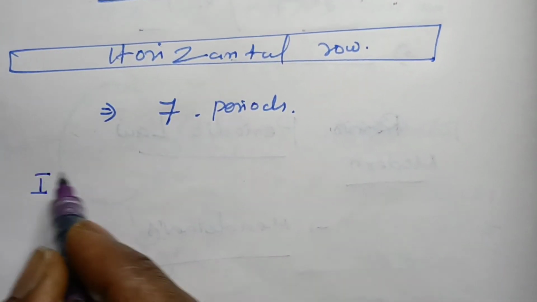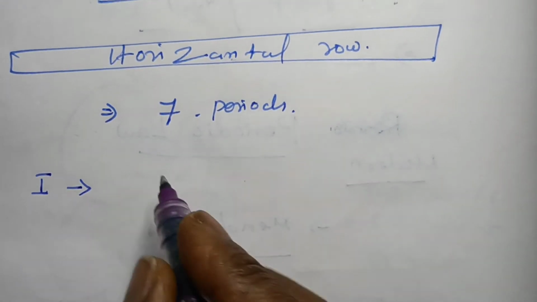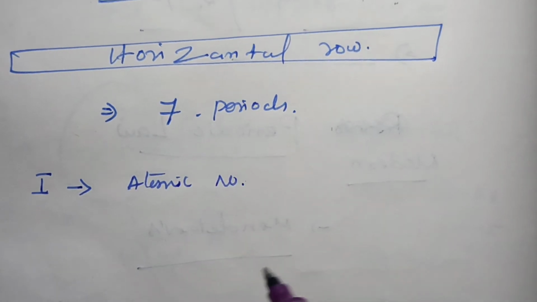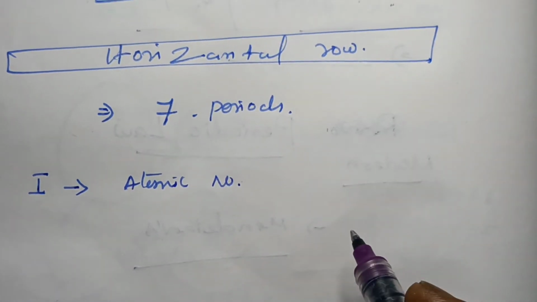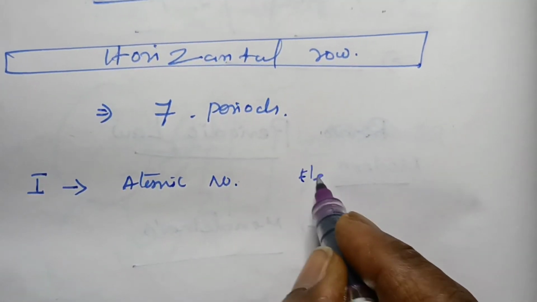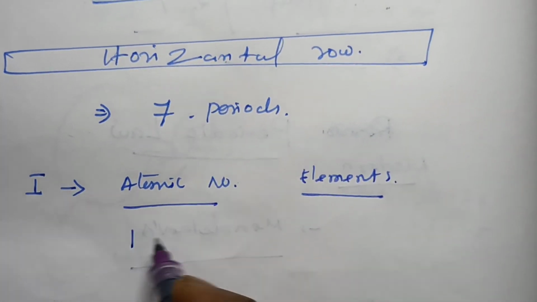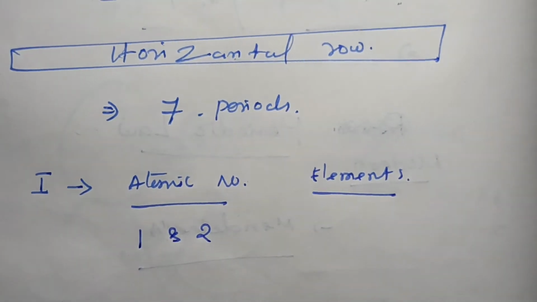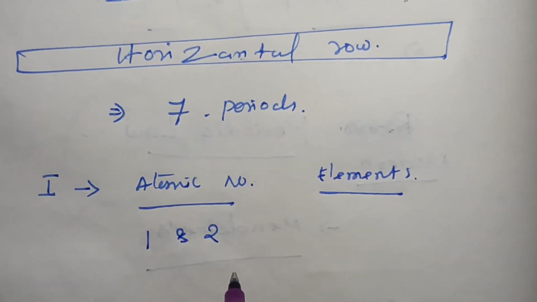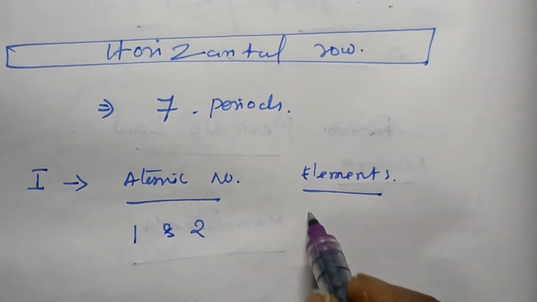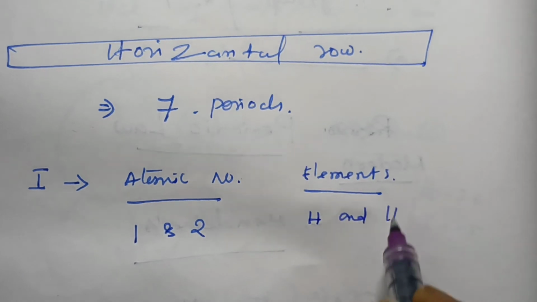The first period has atomic numbers 1 and 2, only two elements present in the first period. It is a very short period, containing hydrogen and helium.